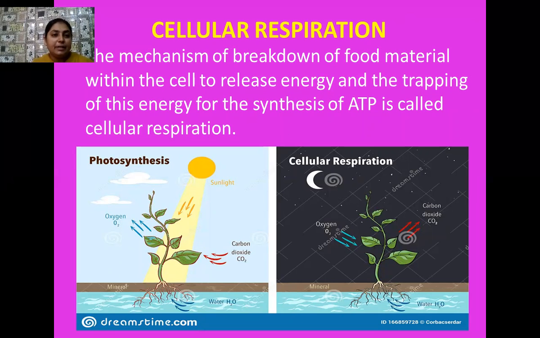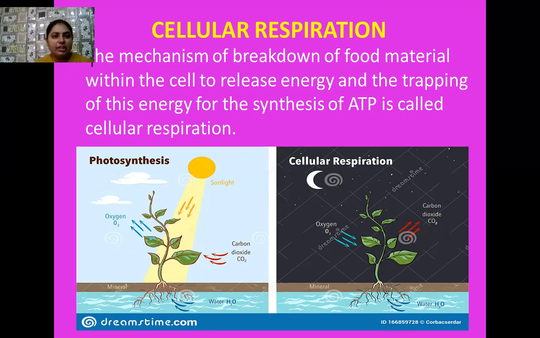So why does the respiration reaction always take place in multiple steps? The reason behind this is that if it takes place in a single step, then a huge amount of energy is liberated, and it is not possible for the living organism to store that energy all of a sudden.